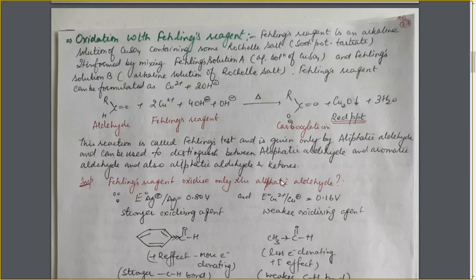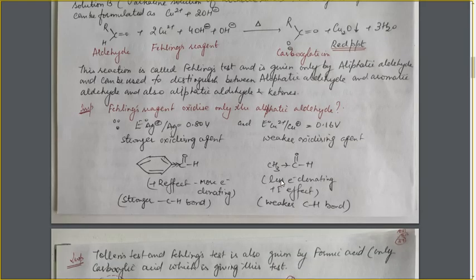Now the question arises, why is this Fehling's reagent not able to oxidize the aromatic aldehyde? Why can it only oxidize the aliphatic aldehyde? Now we have told in this topic that this CH bond is very weak. Why is the CH bond very weak? Due to the electron withdrawing nature of this C double bond O.